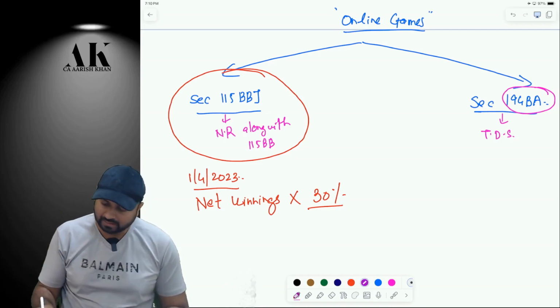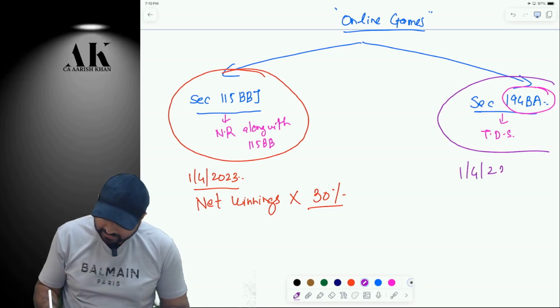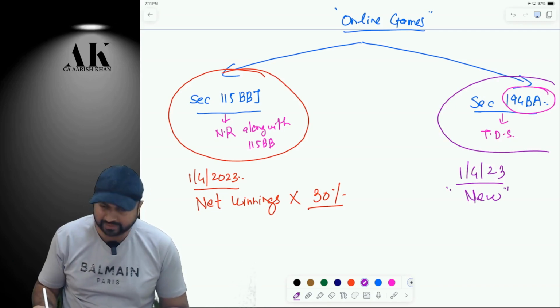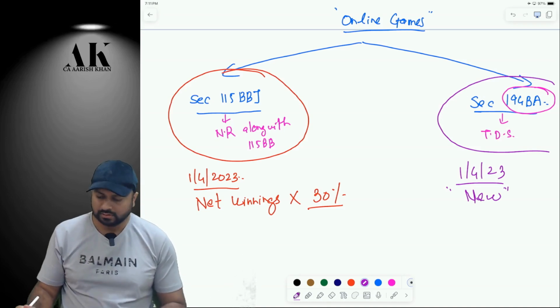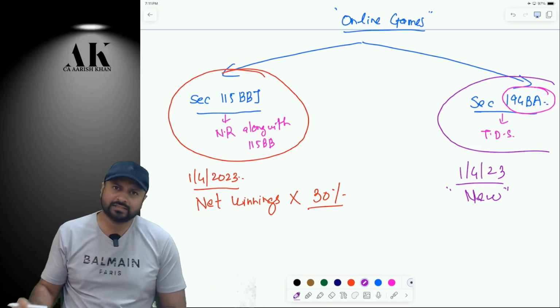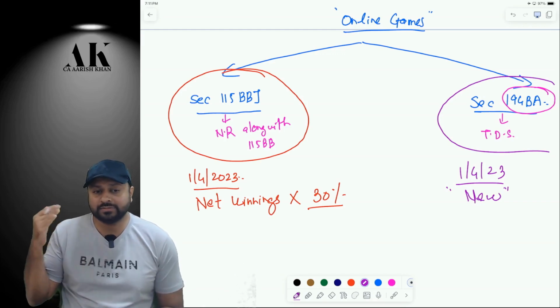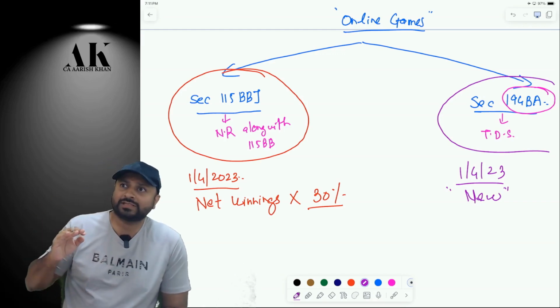Similarly, 194BA is a new TDS section that came from 1st April 2023. This is an absolutely new and fresh section. Sir, were online games not subject to TDS earlier? This is a doubt which will come to students' minds. Whether online games were subject to TDS or not, or whether online games were subject to tax or not before 1/4/2023?